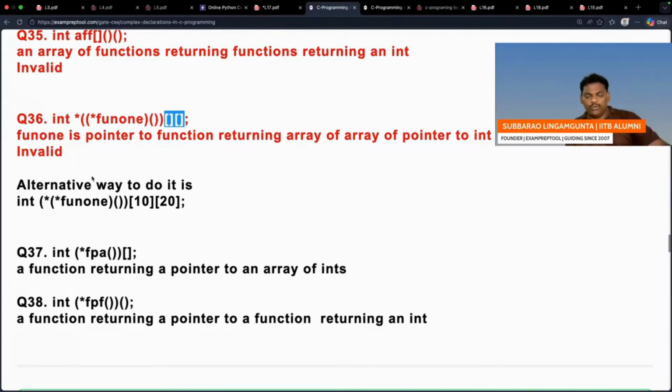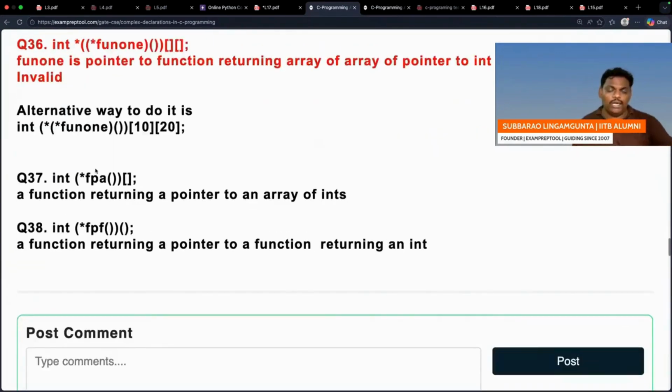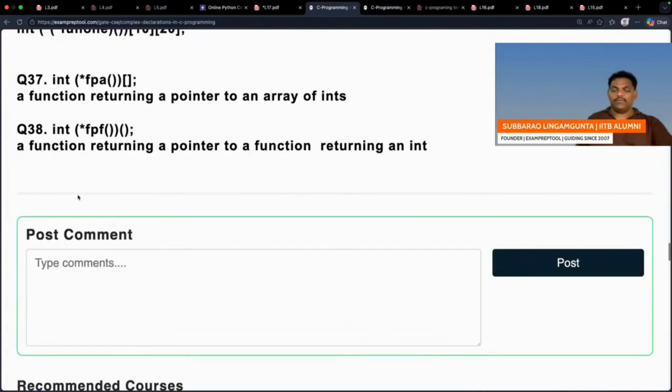It is not possible. Function returning a double array, not possible. See, fun1 is a pointer to a function returning an array of arrays, which is invalid. So you can write it indirectly. See, fun1 is a function, which is right. Fun1 is a pointer. That pointer is pointing to a function which doesn't take anything, which will return a pointer. That pointer is pointing to a 2D array where every element is an integer. That is perfect. Question number 37.